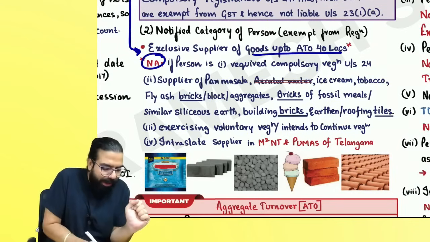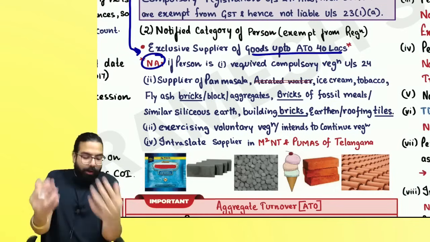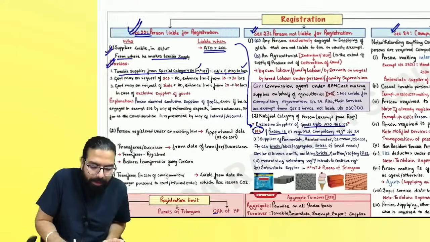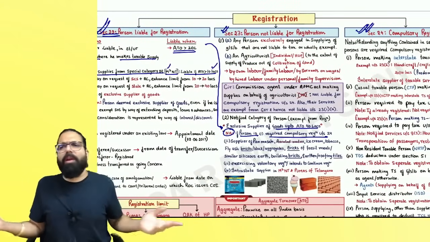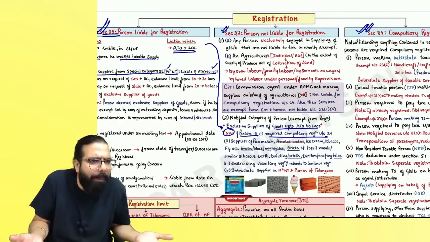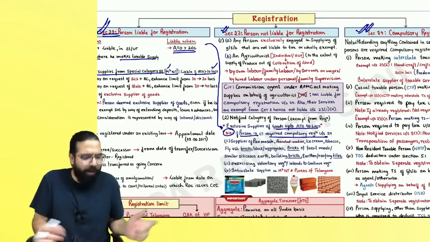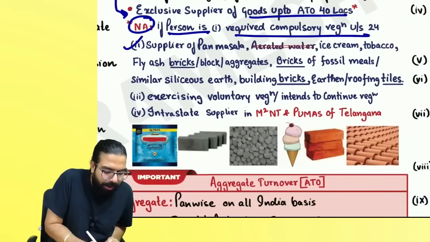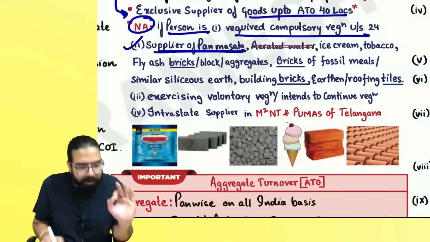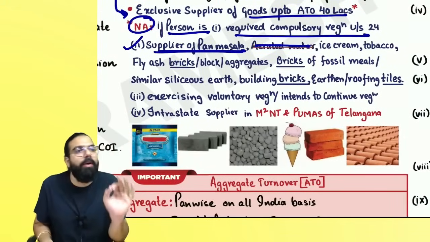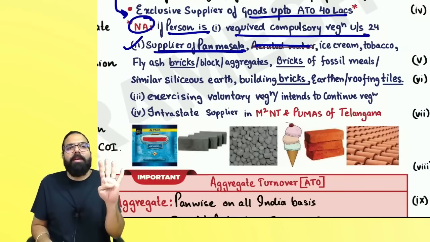But sir, this 40 lakh limit is not available to those people who require compulsory registration under section number 24. If you require compulsory registration, then it is compulsory, whether 20 lakh, 10 lakh, or 40 lakh. And this is also not available to persons supplying what? Pan masala. Aerated water I have not included here. Only for pan masala is the 40 lakh rupees limit not applicable.